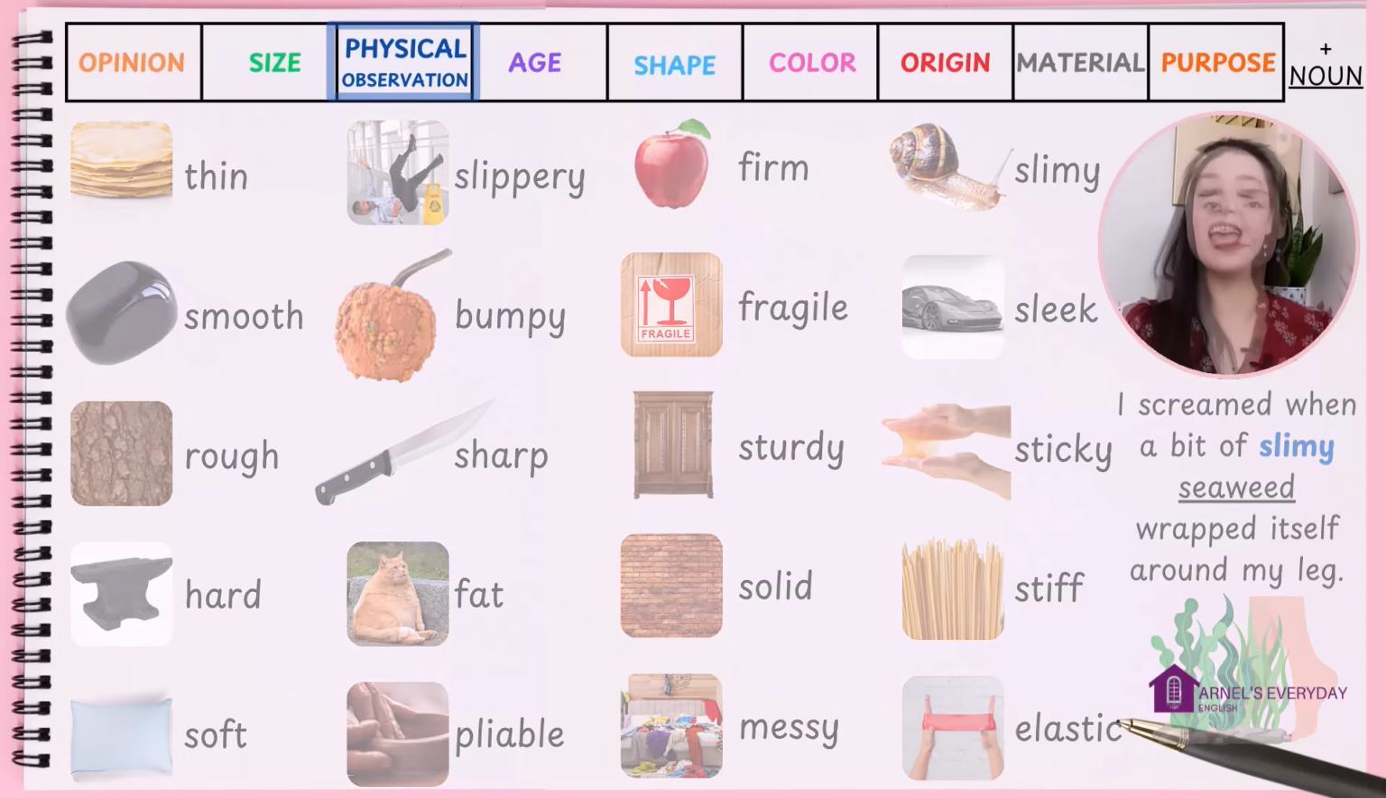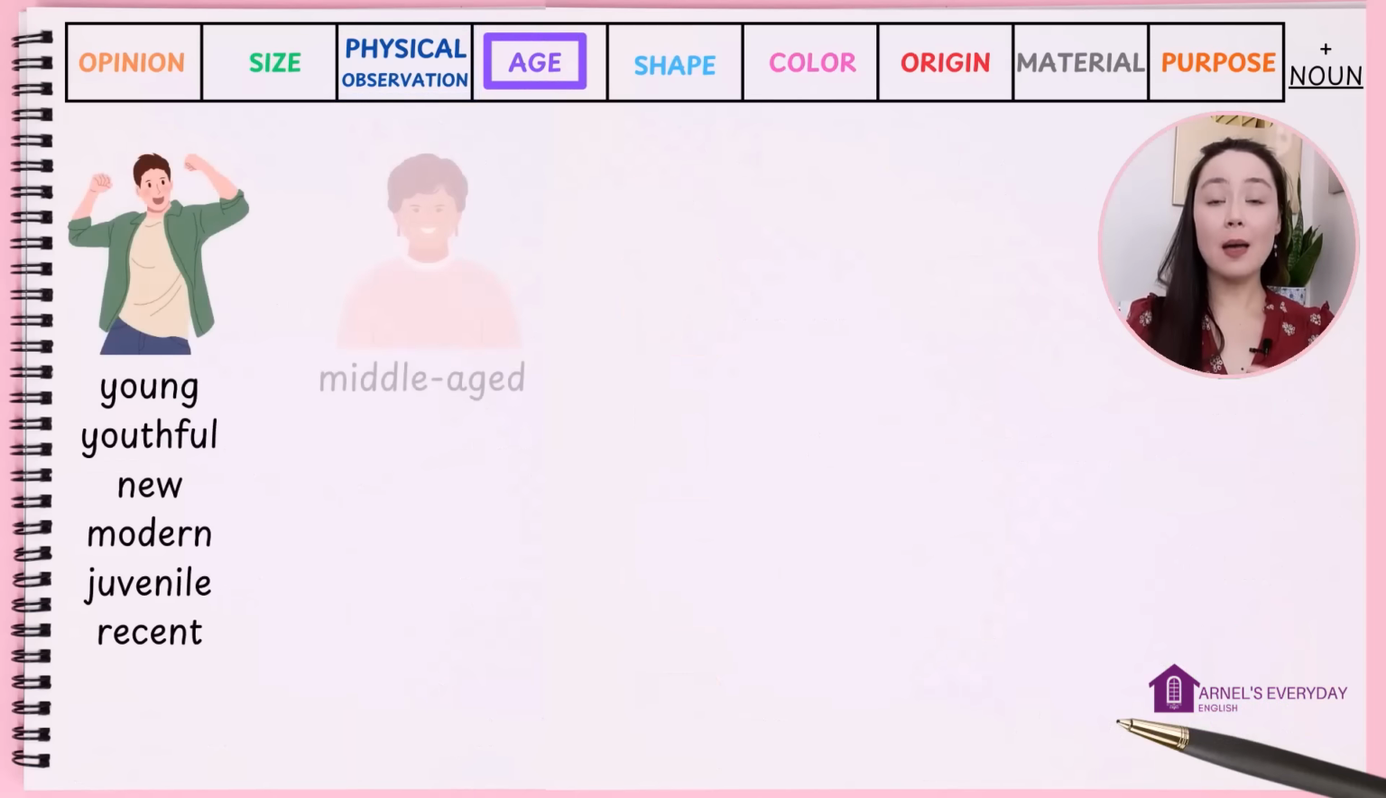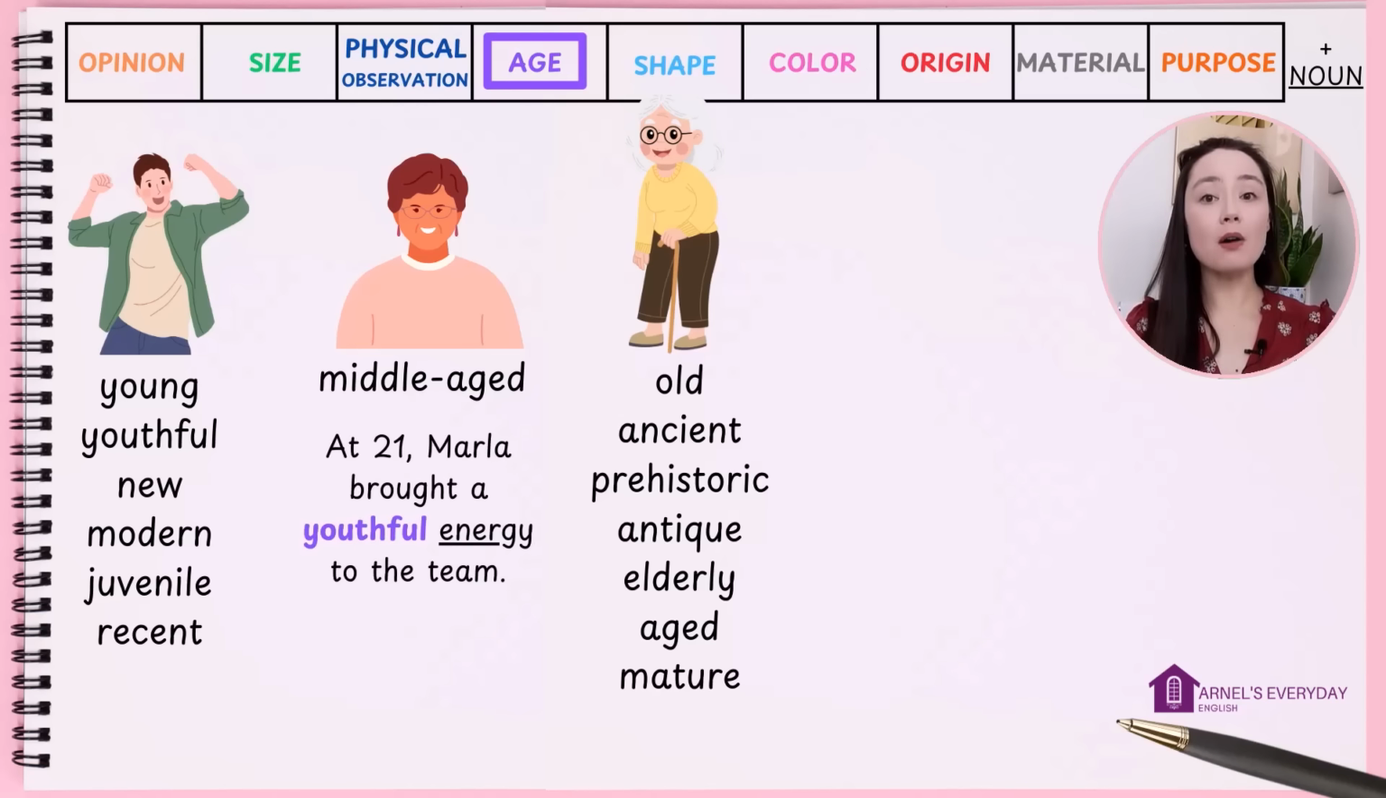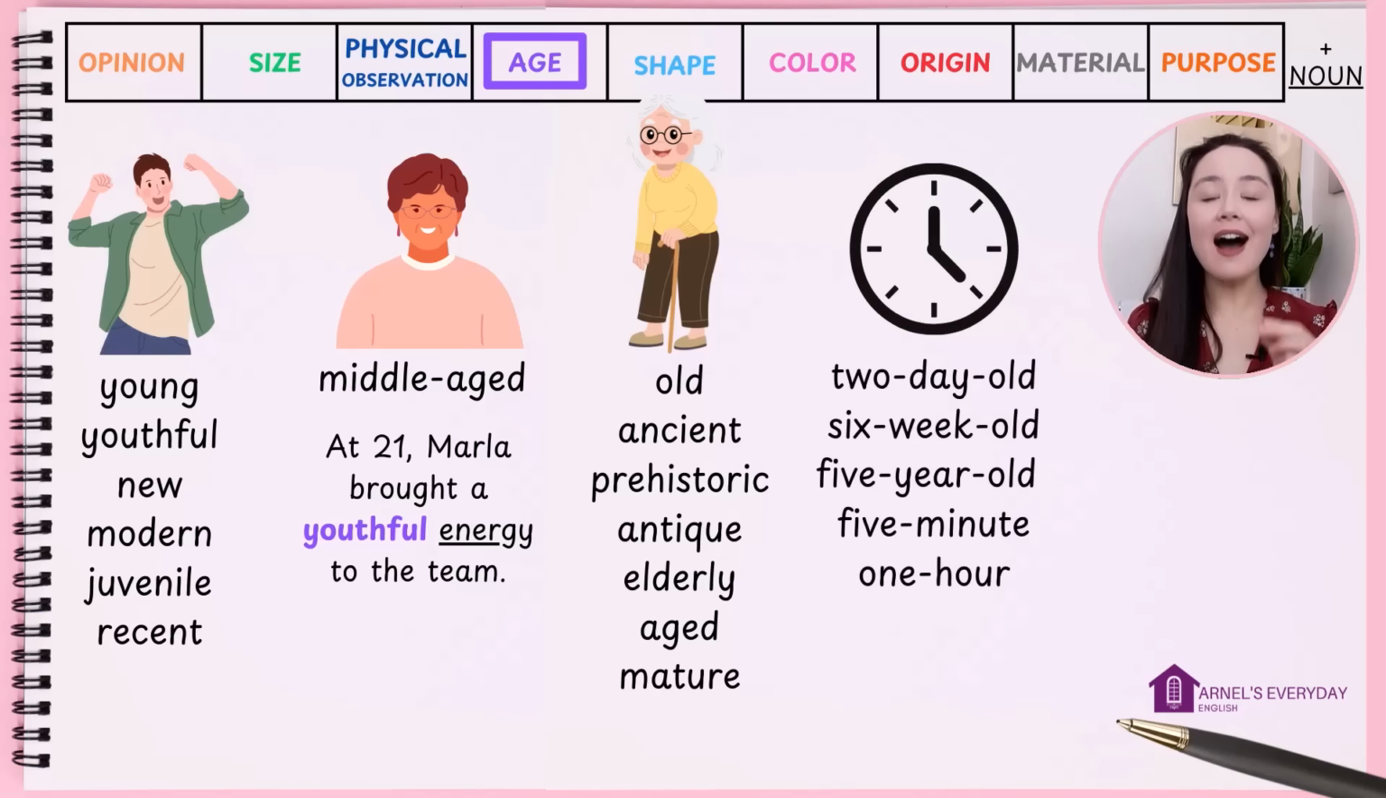Blech. Age. Adjectives for young, middle, and old. Not all of these adjectives describe people. I'm using images of people just so you can see the different categories. At 21, Marla brought a youthful energy to the team. If you want to get more specific with numbers, you can create a hyphenated adjective. And these are hyphens. 2-day-old, 6-week-old, 5-year-old, 5-minute, 1 hour.